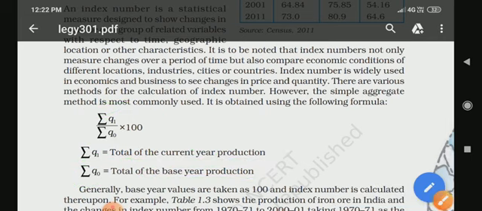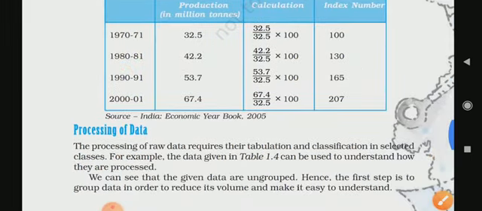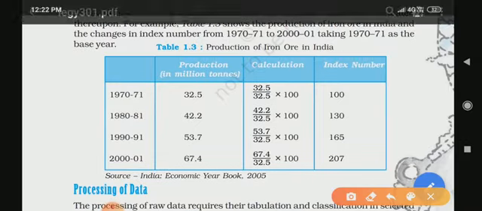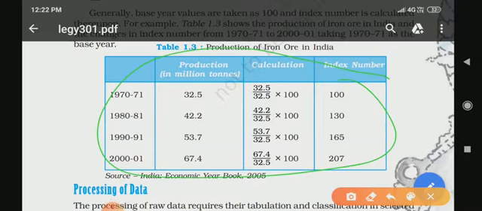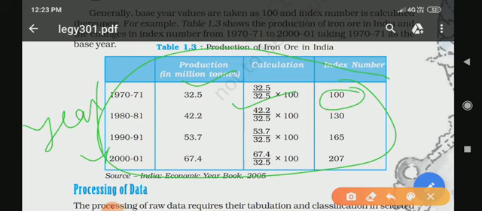Now next, here you can see, students, the production of iron ore in India. First you can see the year in this table, and production in million tons, how much production happens, then the calculation you can see, and then what index number comes. Okay, so through this you can see, calculating here, this is the answer. Here this calculation, 165, is the answer. So the index number is found this way.